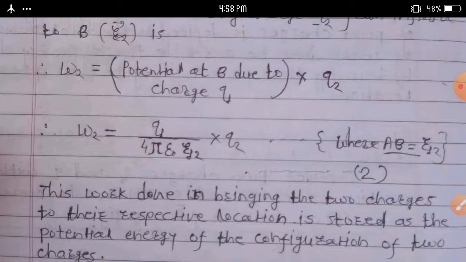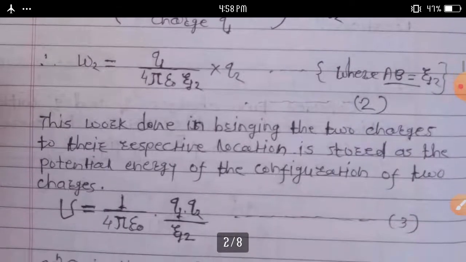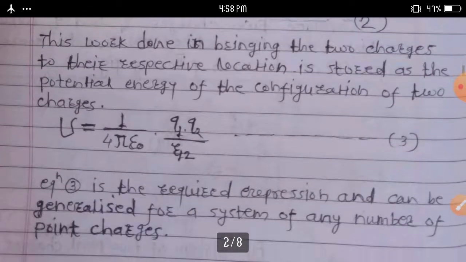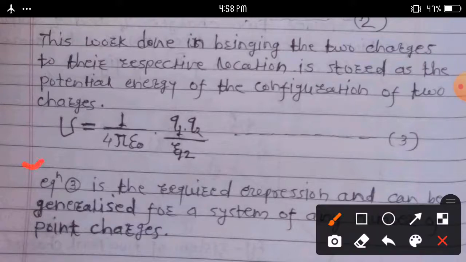The work done in bringing the two charges to their respective locations is stored as the potential energy of the configuration of two charges. Then we can write U is equal to 1 upon 4 pi epsilon naught Q1 Q2 upon R12.